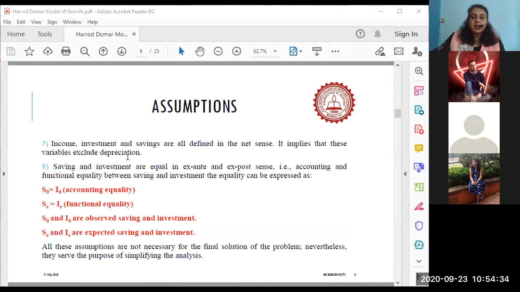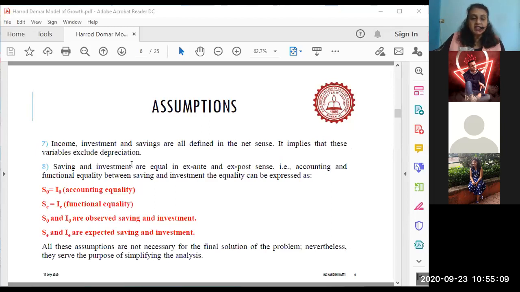Income, investment, and savings. Investment is undertaken by the capitalists or business entrepreneurs, or the firms, correct? And savings are undertaken mostly by the households, that is by you and me. We represent the household category, right? So we are the ones who undertake the maximum level of savings. So income, investment, and savings are all defined in the net sense.